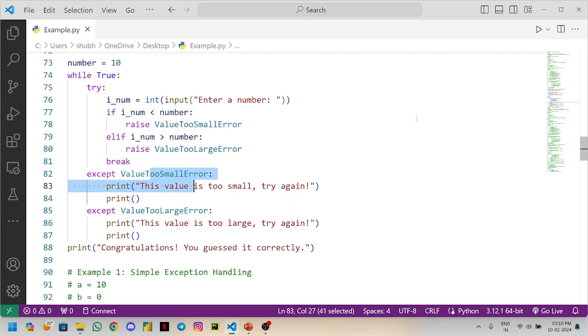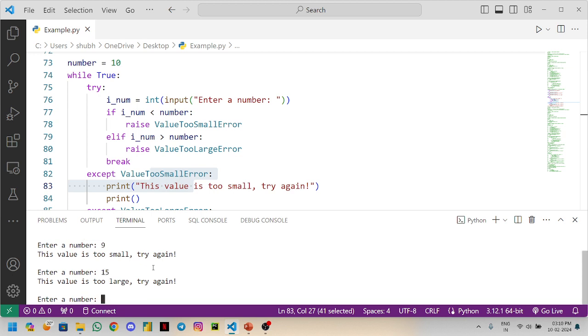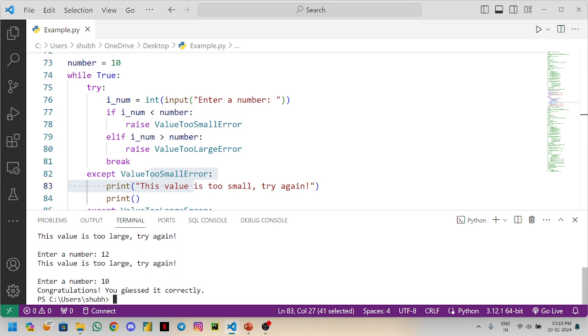Here the number is 10 now. So what we'll do is enter 7. Value is too small, try again. 9, 15. See, value is too large, try again. 12, 10. Congratulations, you guessed it correctly.